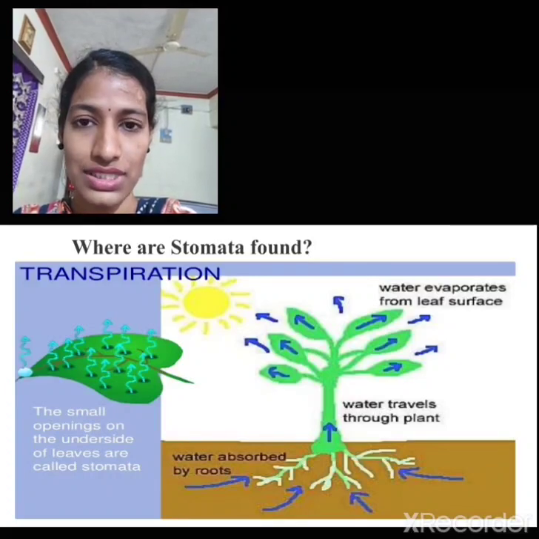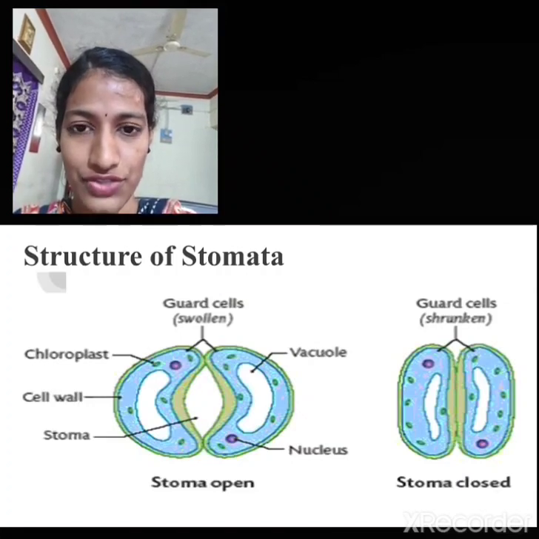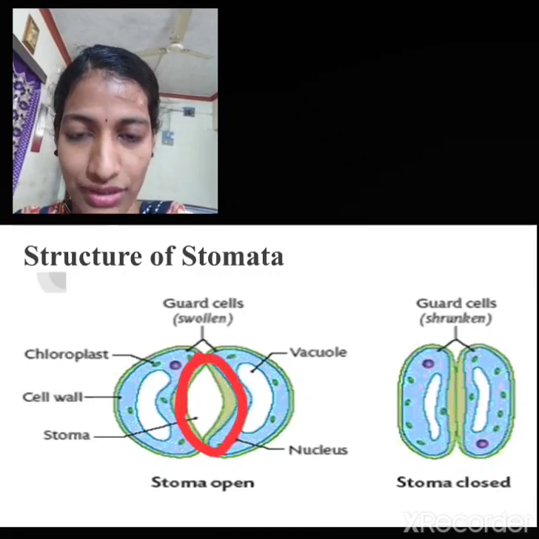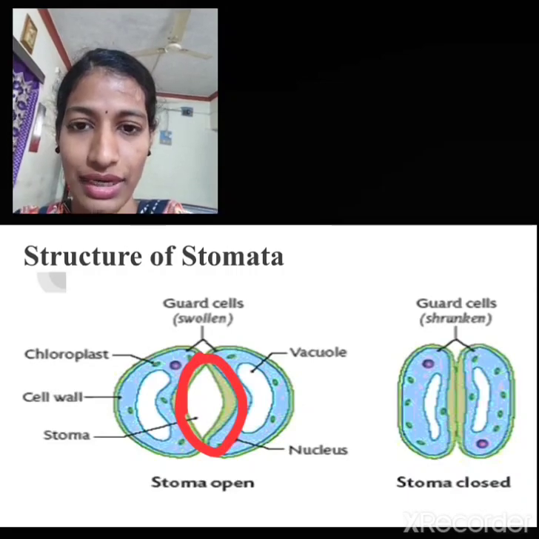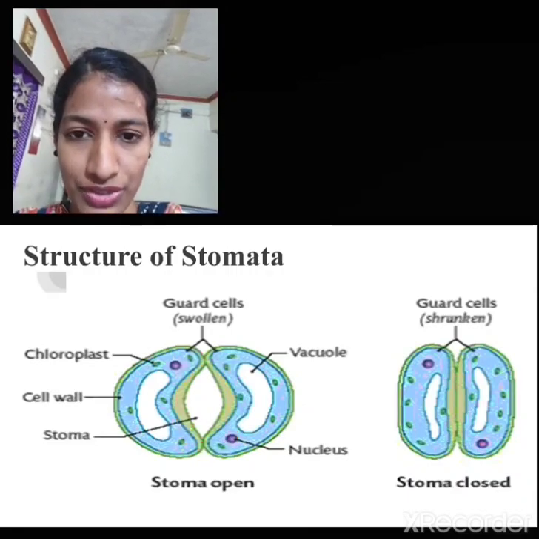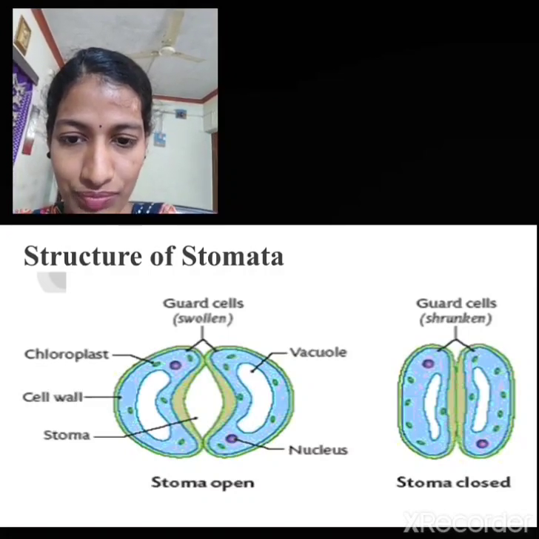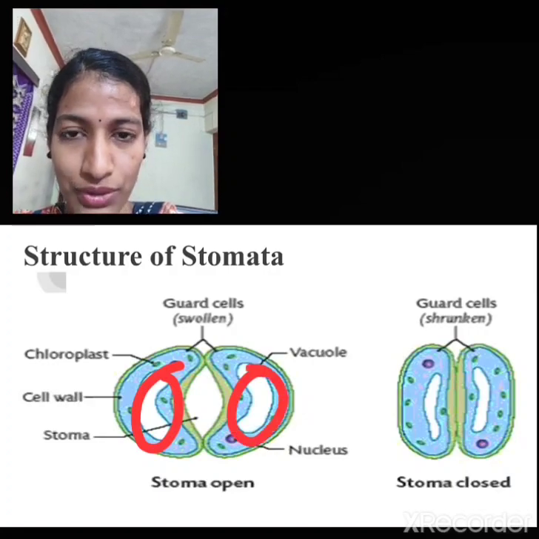Now let us see what is the structure of stomata. So here, this is the structure of stomata. You can see that the opening of the stomata is commonly called the stoma, and it is guarded by two kidney shaped cells called the guard cells. So these are the guard cells. There are two guard cells.